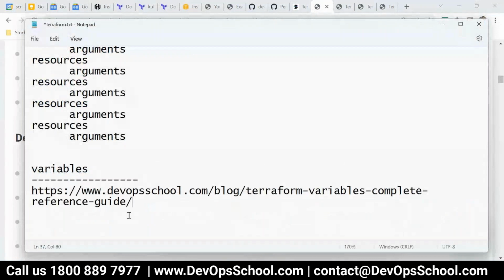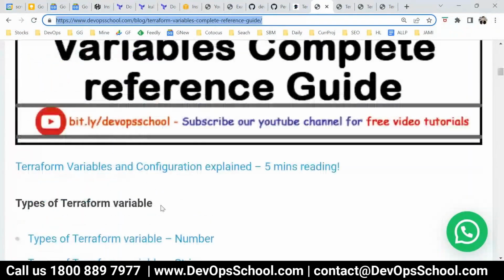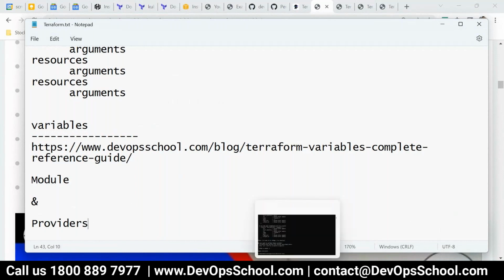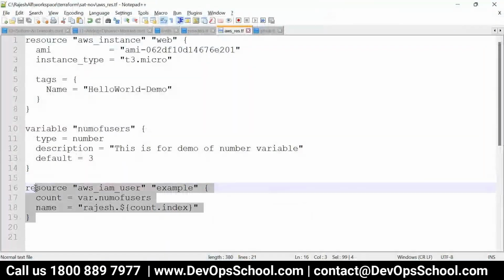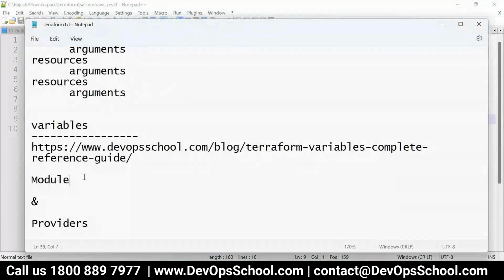Now the next thing is, what are modules and providers? Module and provider, these are two very important questions in Terraform. So let me remove this code, otherwise it will create it. So what is a module?